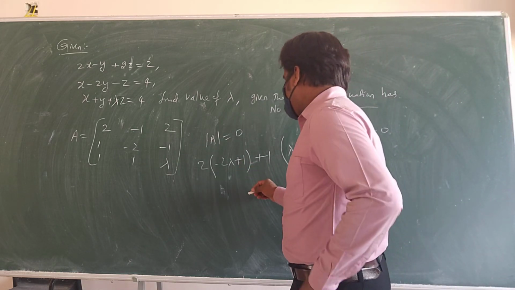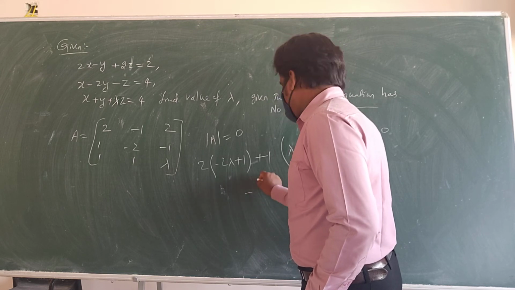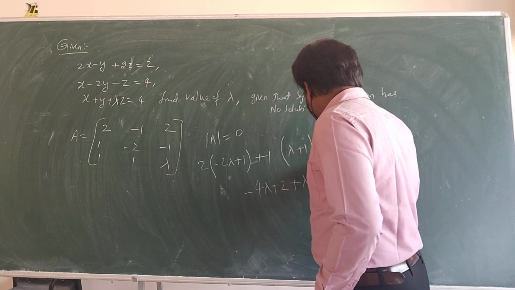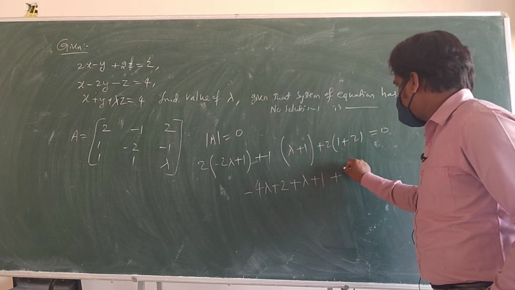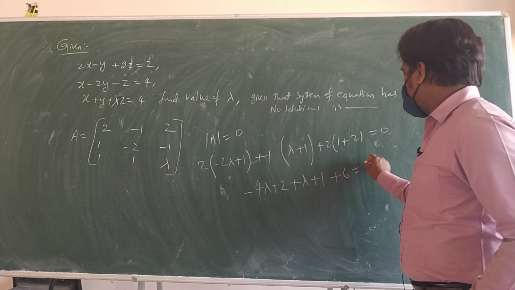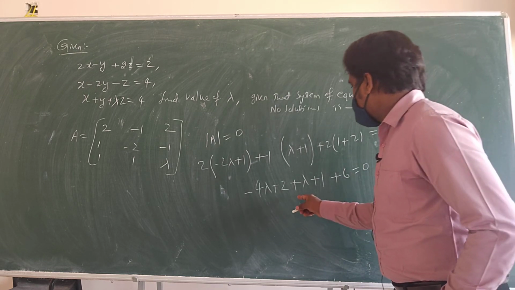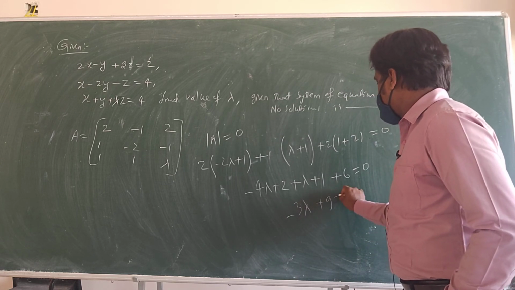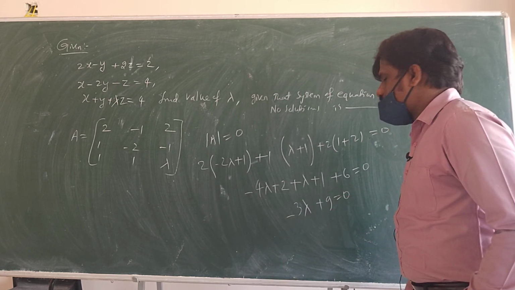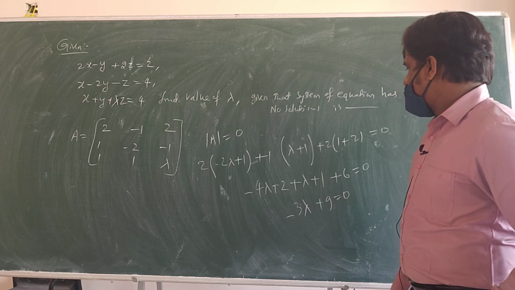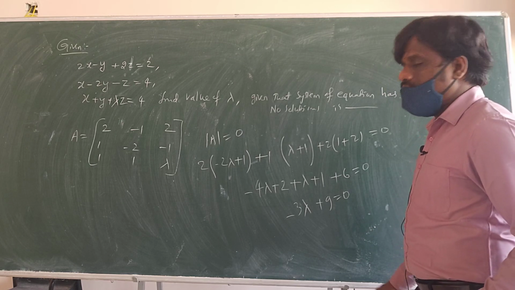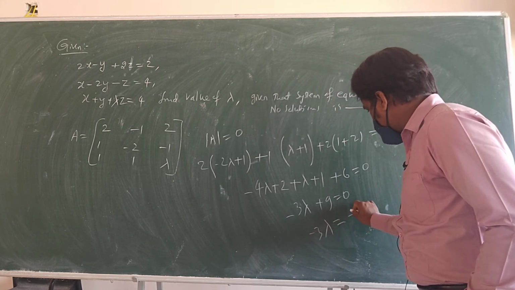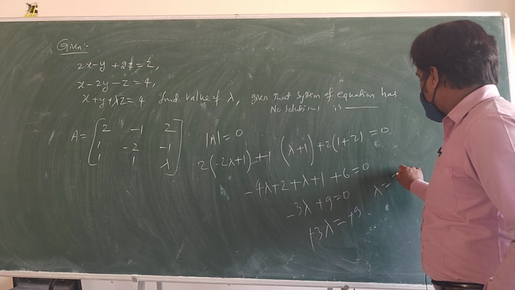So what I get here: minus 4 lambda plus 2 plus lambda plus 1 plus 6 equals 0. So I get minus 3 lambda plus 9 is equal to 0. 2 plus 6 is 8, plus 1. Lambda is equal to 3 is the answer.